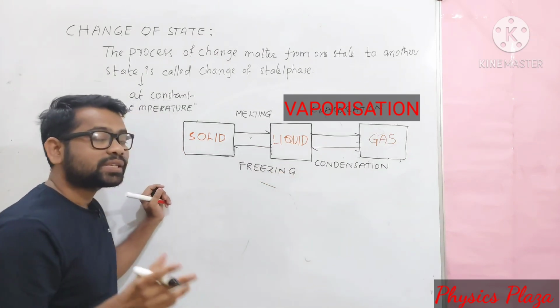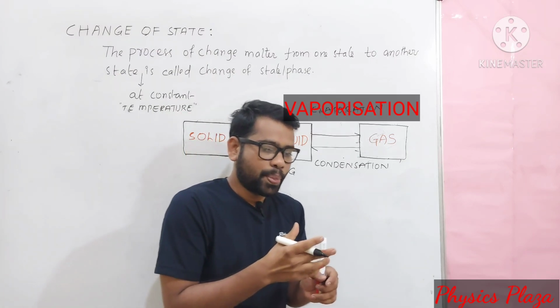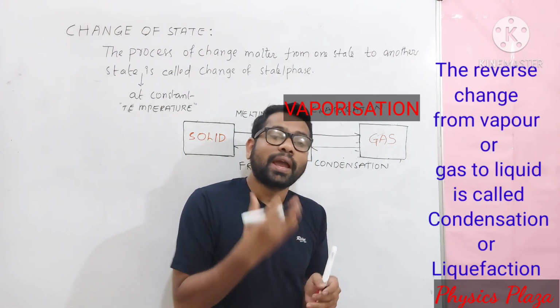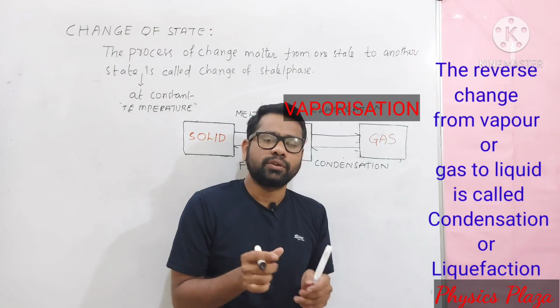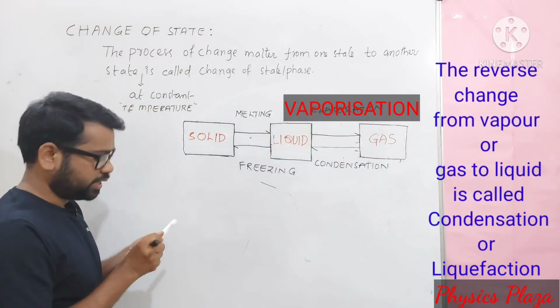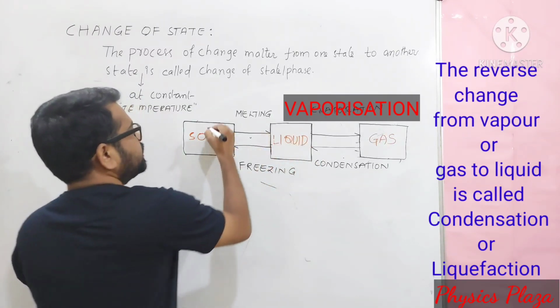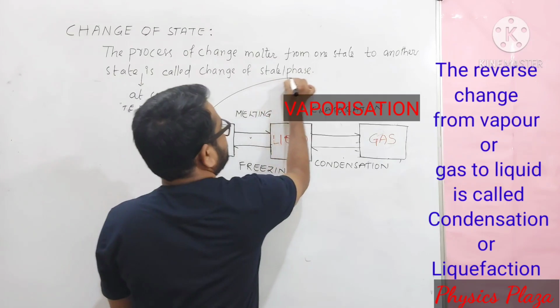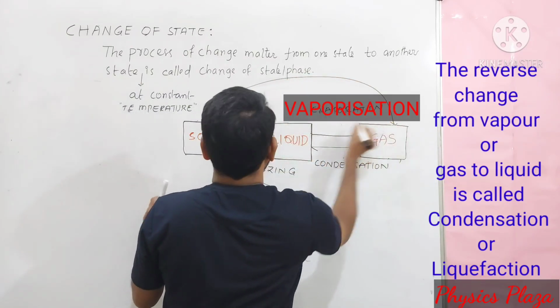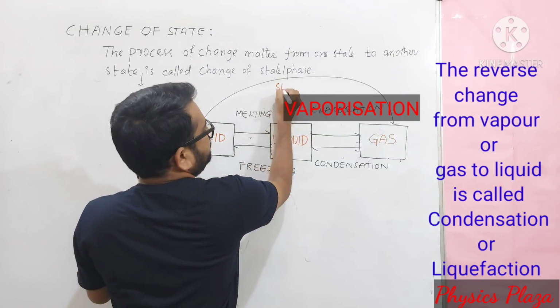But dear children, some substances such as ammonium chloride, camphor and naphthalene balls, what will happen? Directly they will change from solid state to gaseous state without involvement of liquid state. So this process from solid state to gas state we call sublimation.